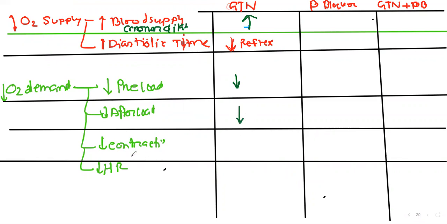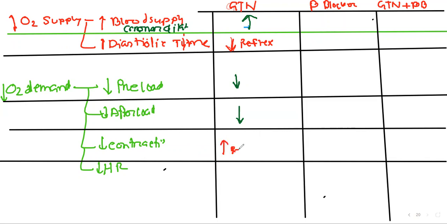And contractility. What will be the contractility? We know that because of using nitroglycerin, our heart is reflexively activated by the sympathetic nervous system. That increases our heart rate, and contractility is also increased, which is not good for this angina patient.